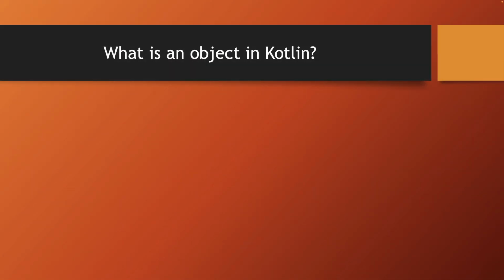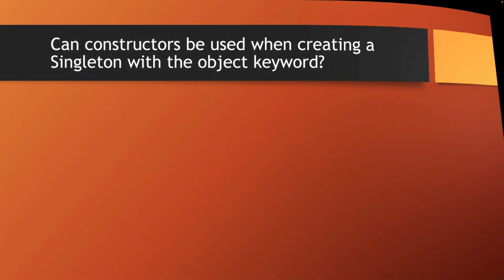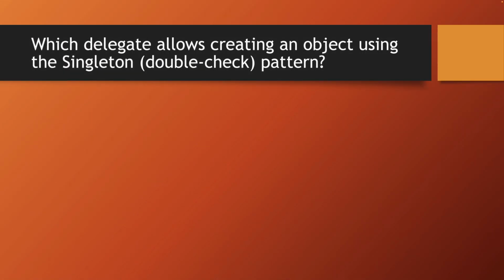What is the keyword object in Kotlin? Object is a keyword to create singleton objects. It's also used when creating instances of anonymous classes and companion objects. Can we use constructors when creating a singleton with the keyword object? Here the answer is short: no, it's not possible.